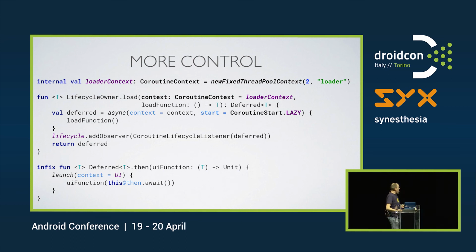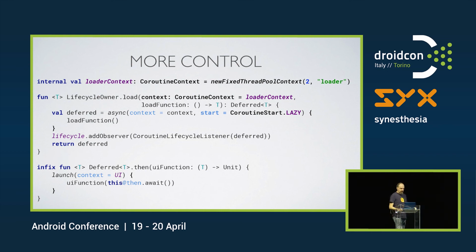Also, I can provide the start parameter and say lazy. This means that this coroutine that we create with an async call in the load function will not be started until we call await on the deferred that is returned. That can be convenient, depending on your use case.